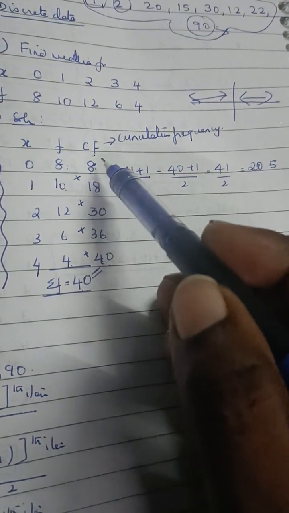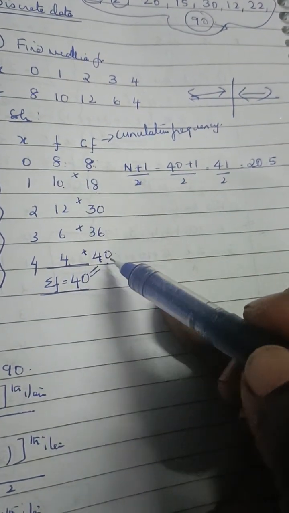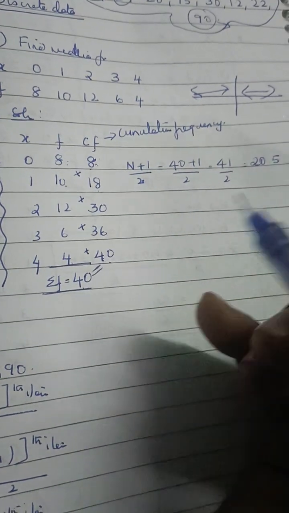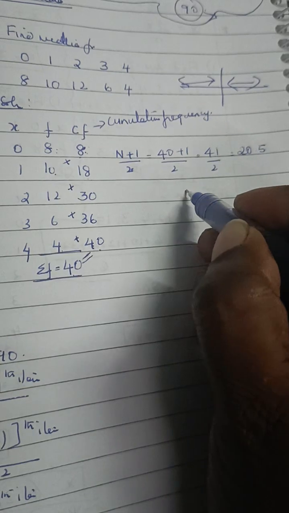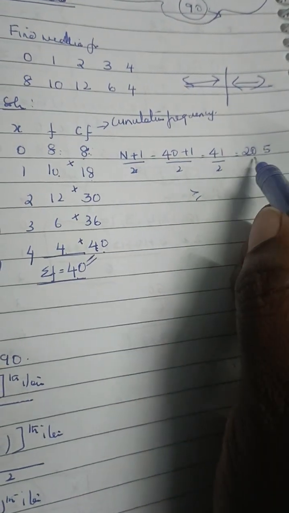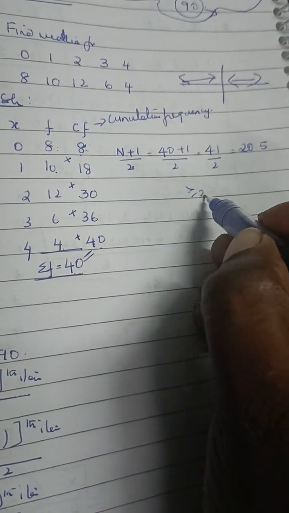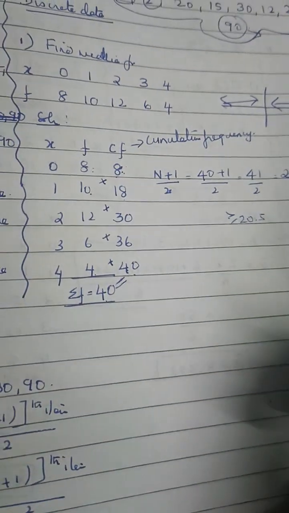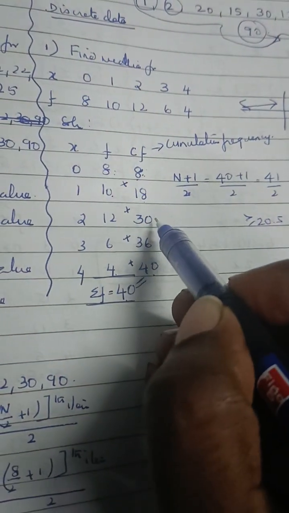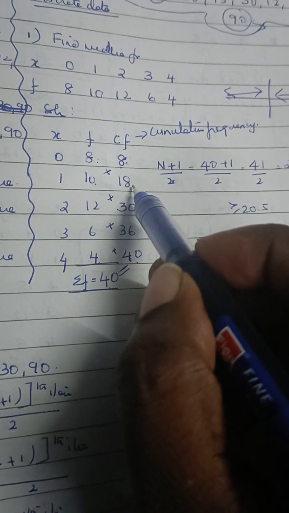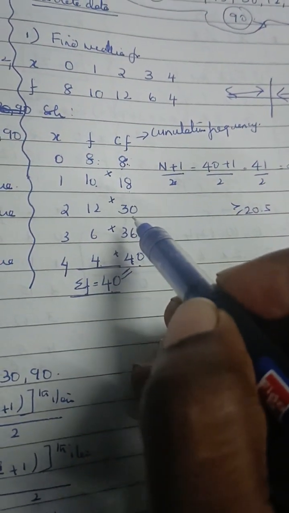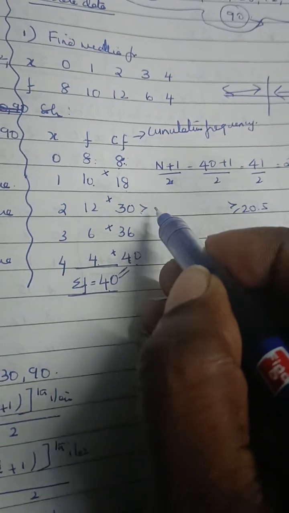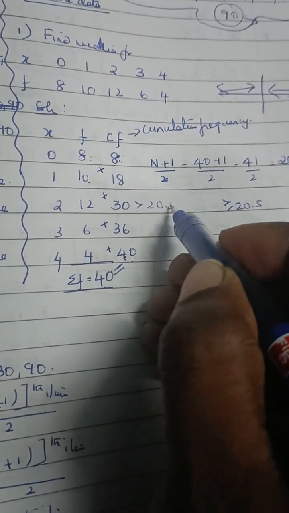You have 5 values in CF. We look for a value in CF which is greater than or equal to 20.5. Here I have 8 which is less, 18 which is less, but 30 is greater than 20.5.